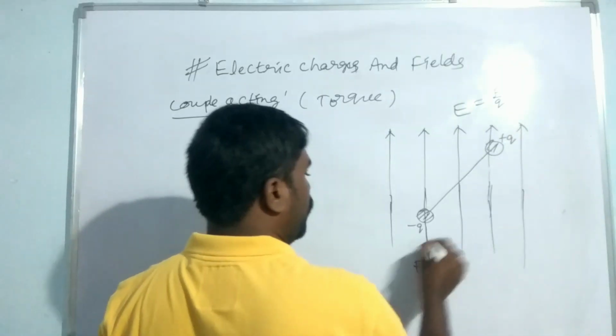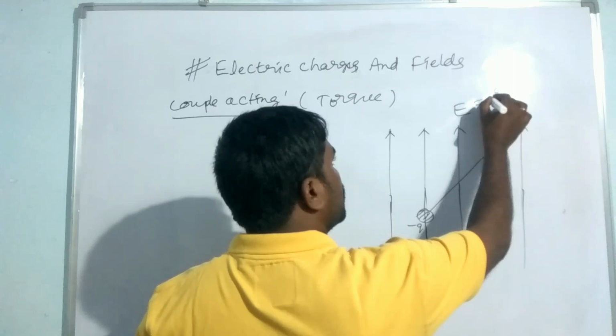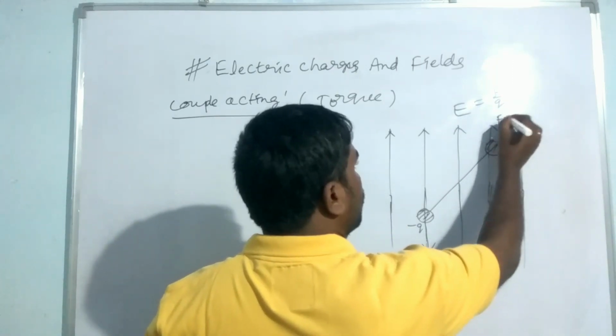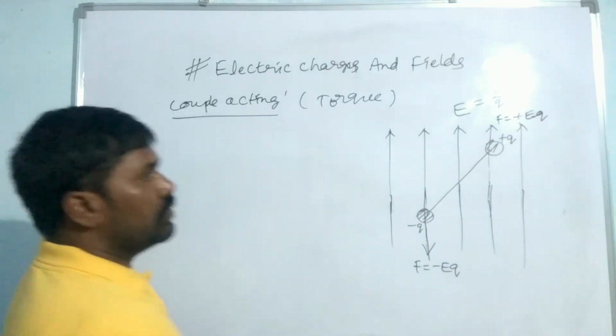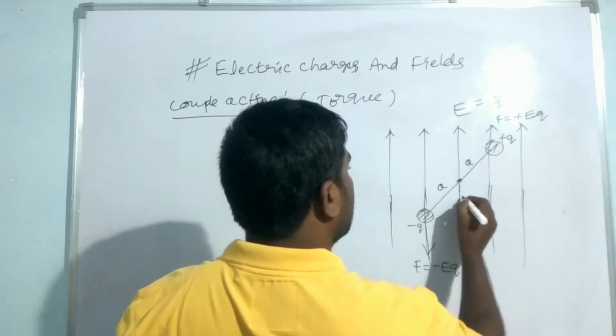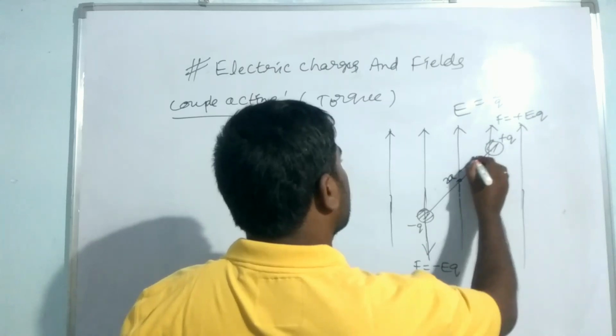This is along with the downwards. The force experienced on the charge, so this is the +Q, that is F is equal to +EQ. Right? So this is the 2a distance here. A and A, that is 2A distance. Here you have to write 2A.